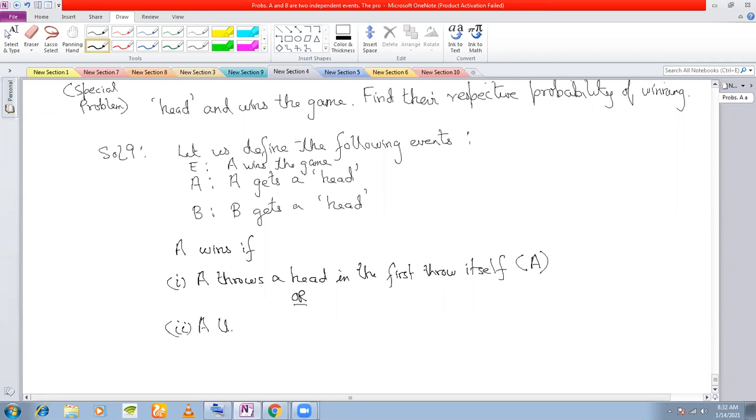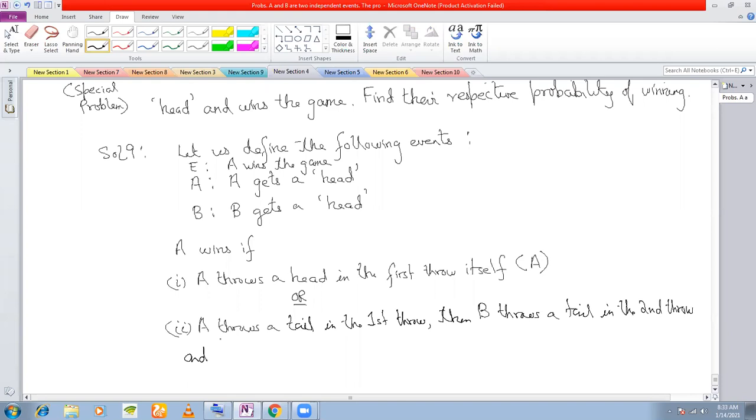A throws a tail, because we are calculating the probability of A winning. So A throws a tail in the first throw. Then B throws a tail in the second throw. And then what?